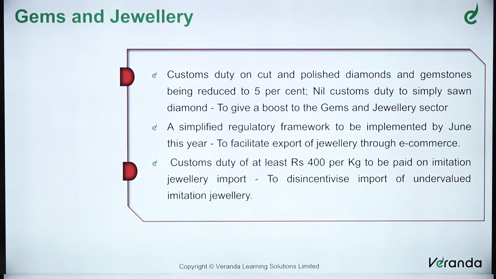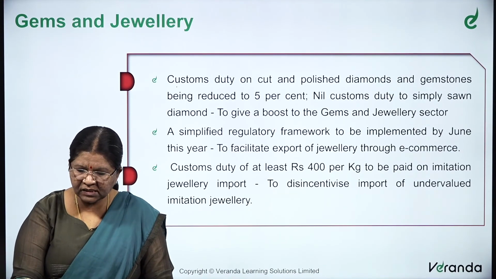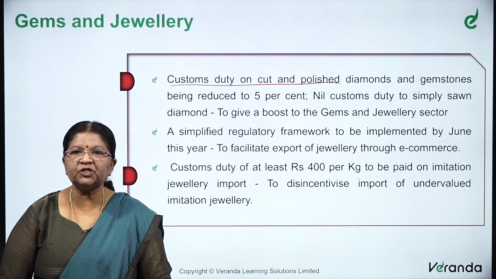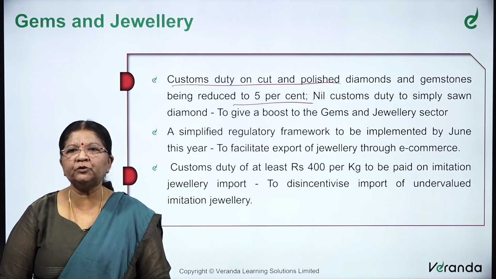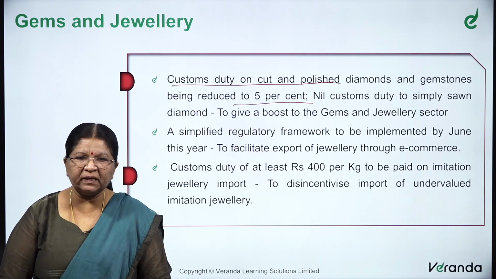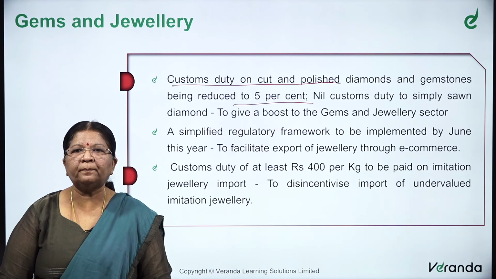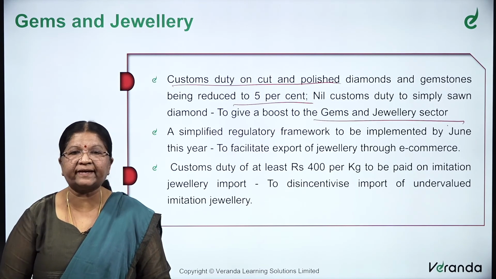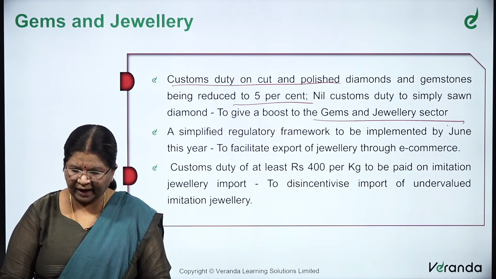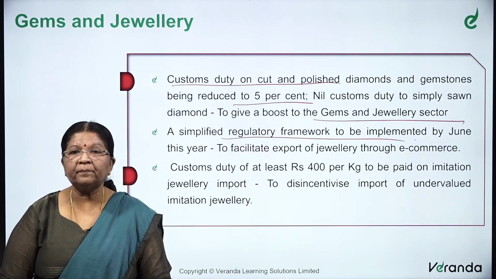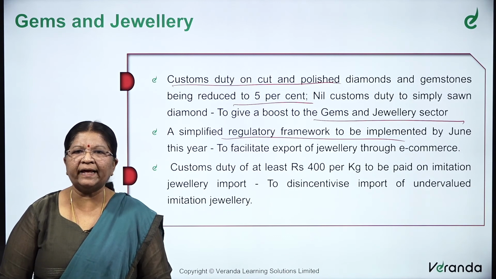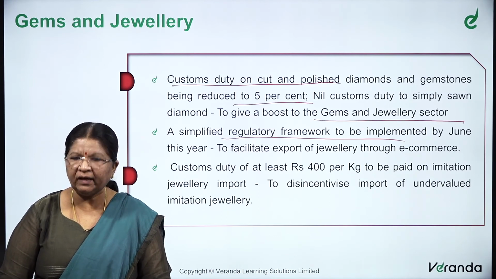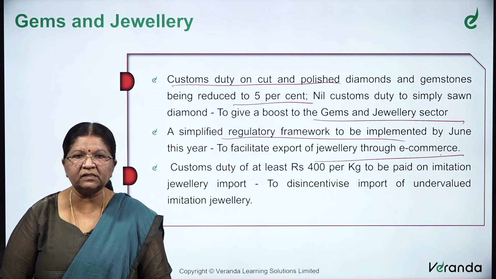Moving on to gems and jewelry. Customs duty on cut and polished diamonds and gemstones is being reduced to 5%. Nil customs duty on simply sawn diamonds. This is to give a boost to the gems and jewelry sector. A simplified regulatory framework to be implemented by June this year. This is to facilitate the export of jewelry through e-commerce.